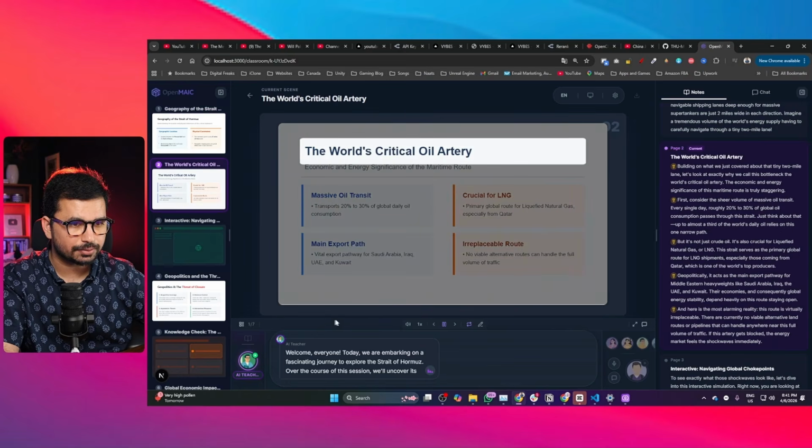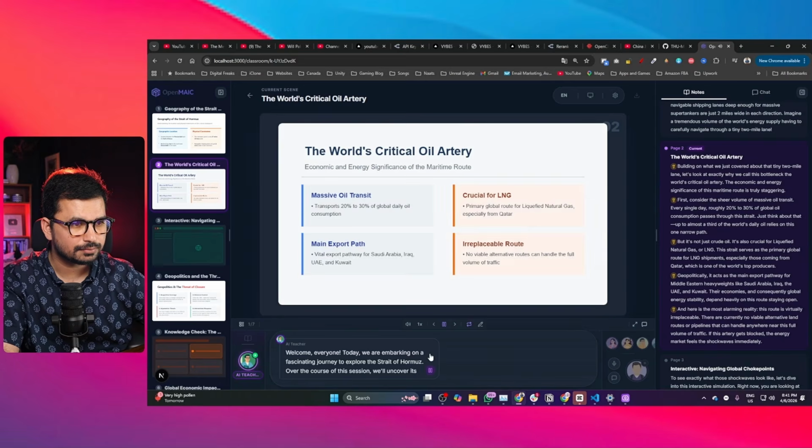Building again, on what we just covered about that tiny 2-mile lane, let's look at exactly why we call this bottleneck the world's critical oil artery. The economic and energy significance of this